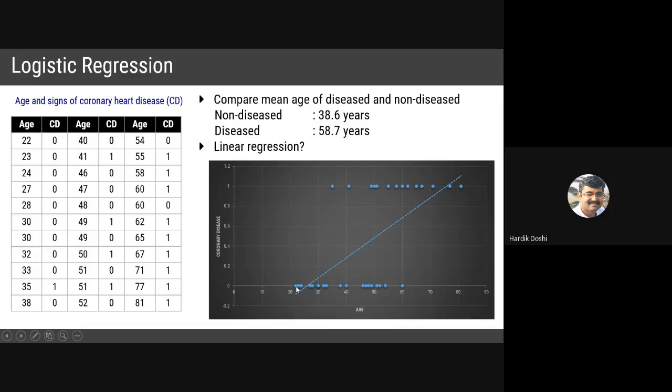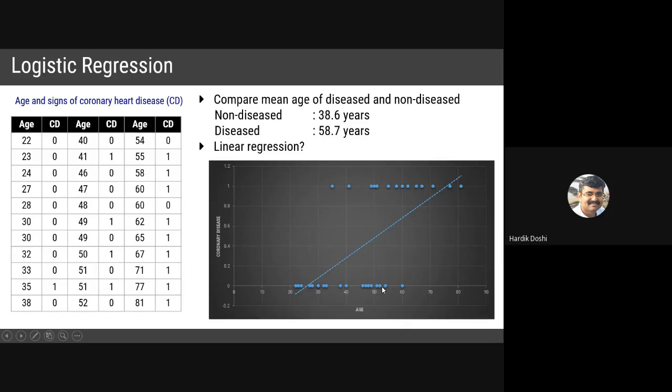Age 22, no CD. Age 23, no. Age 24, no. 27, no. 28, no. 30, no. 30 again, no. 32, no. 33, no. 35, yes. Are you getting this? 35, yes. All these are no, 35, yes. Then 38, again no. 40, again no. 41, yes. Only two answers are there.